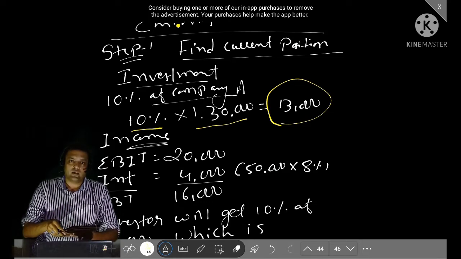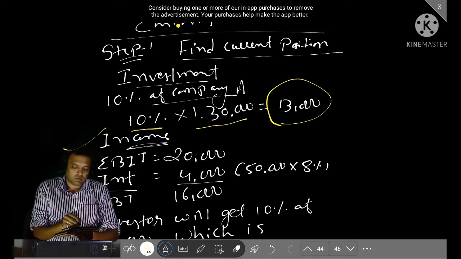Also in step 1 we are finding, one is investment and second is the current income. If I am owner of 10% of equity, I'll be getting 10% of income also. So first I need to find the income of the equity holder of company A. EBIT is 20,000.